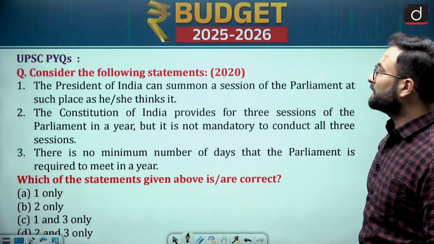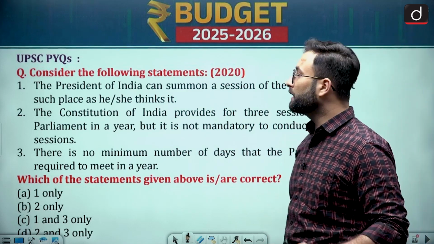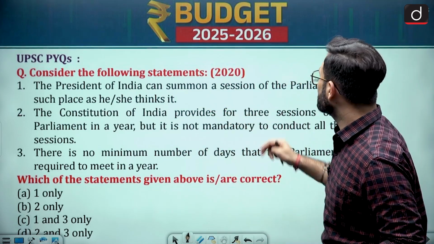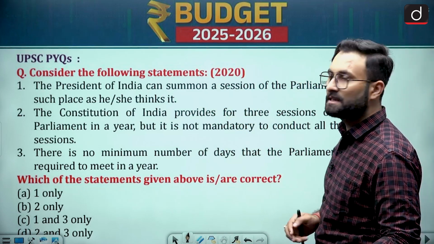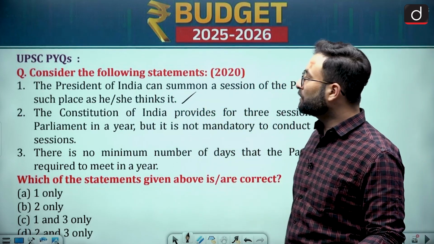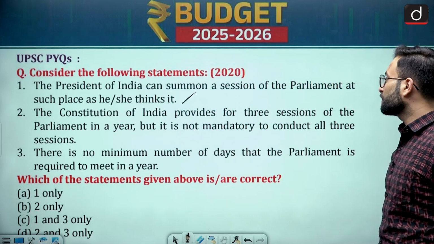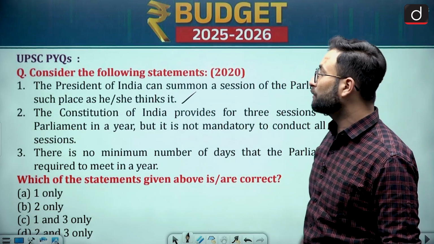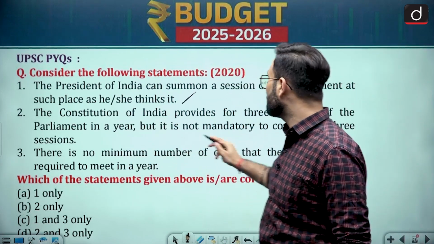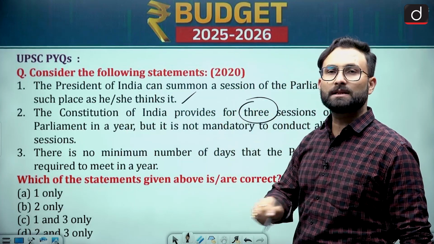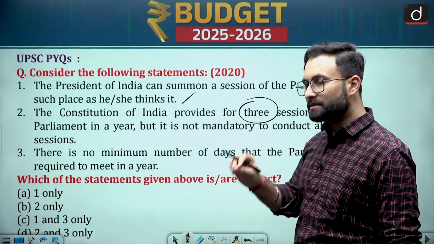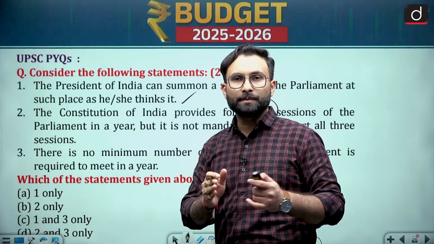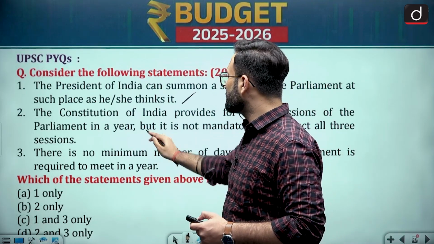Coming to the next one, consider the following statements. It is a question from 2020. The President of India can summon a session of Parliament at such place as he thinks fit. Now this is correct. Coming to the next one, the Constitution of India provides for 3 sessions of the Parliament in a year. Now this is incorrect. You don't have to read the full statement because they are talking about the 3 sessions. There is no mention of such sessions. What they have said is that there should not be a gap of more than 6 months. Okay, so that statement is incorrect.